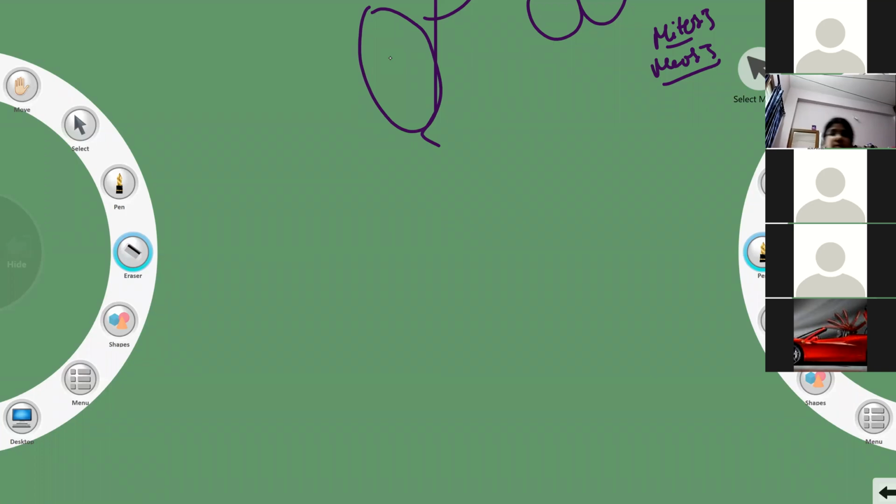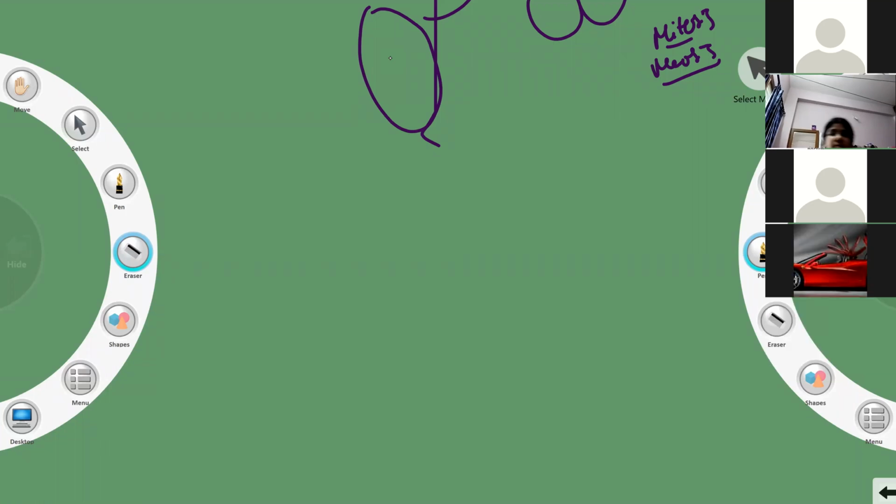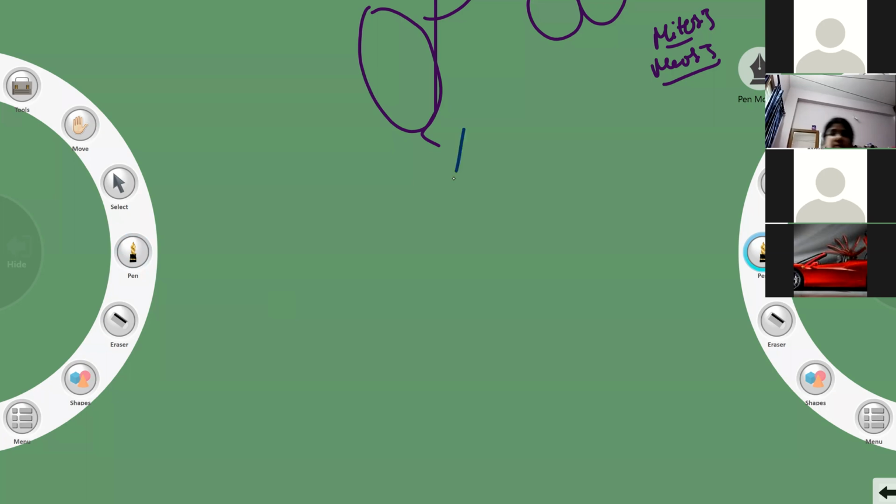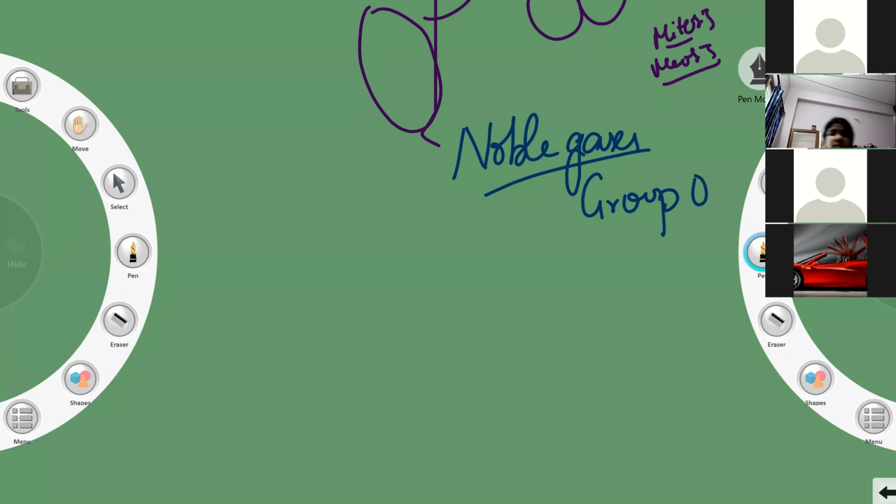Okay. So noble gases represent which group? Which group do the noble gases belong to, children? Group 0. Inert gases, or noble gases. Okay, so they belong to group 0.